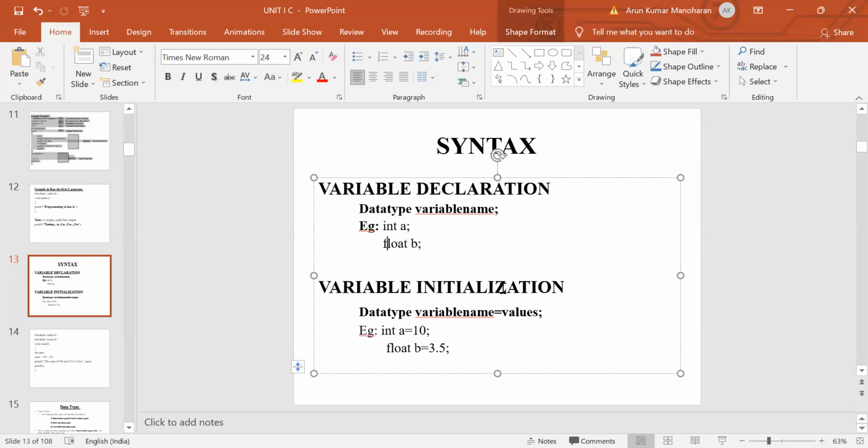And the next one is variable initialization. Initialization means we are assigning some values to the variable. Data type int a equal to 10: here the value 10 is assigned to the variable a. And then float b: here the value 3.5 is assigned to the variable b.